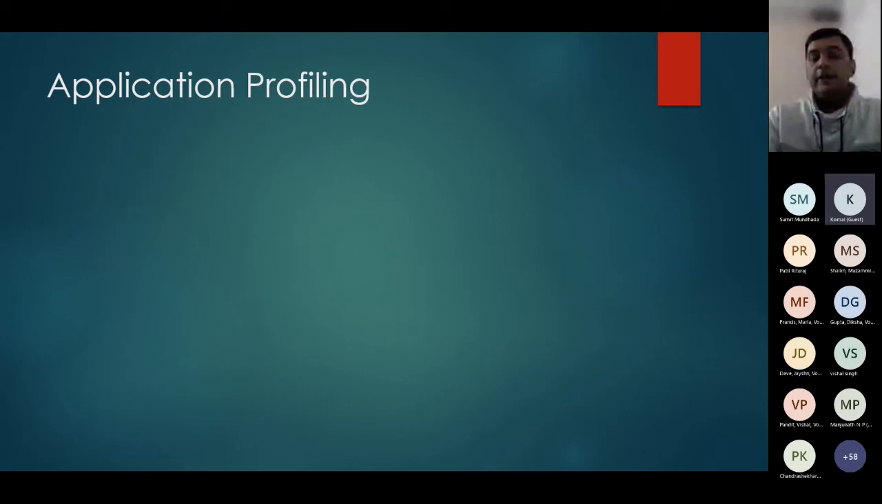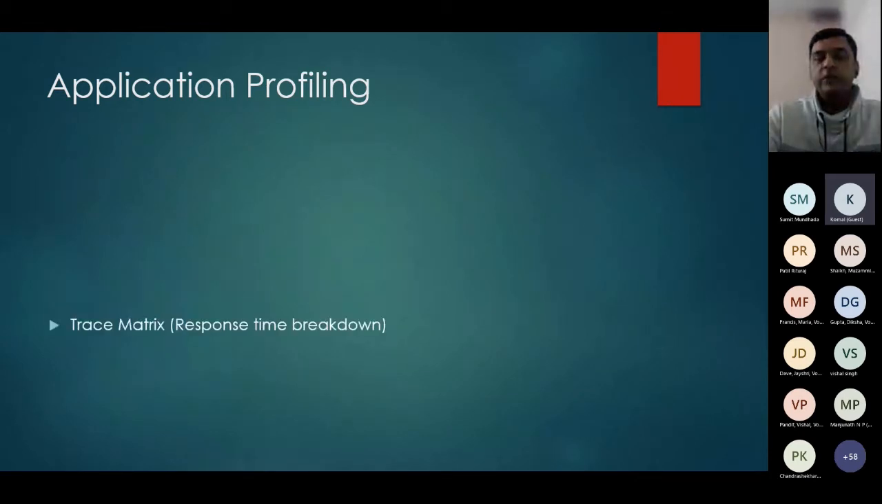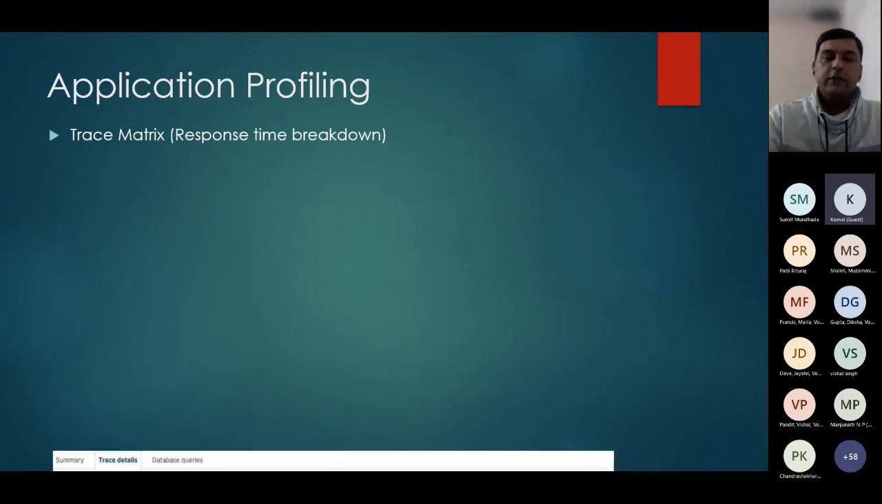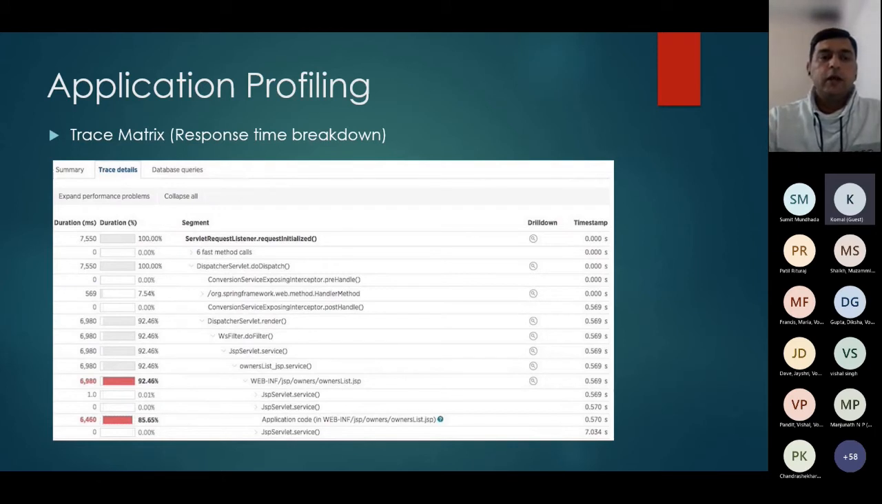For that, a monitoring tool can help you out, because monitoring tools help us with transaction tracing. Transaction tracing is a response time breakdown across the layers. In the screenshot, the initial request was taking around 7.5 seconds, which you can see from the first line. In the breakdown, the last line, which is the last node, application code, says that ownerlist.jsp is taking 6.4 seconds. So most of the time is spent in the application code.